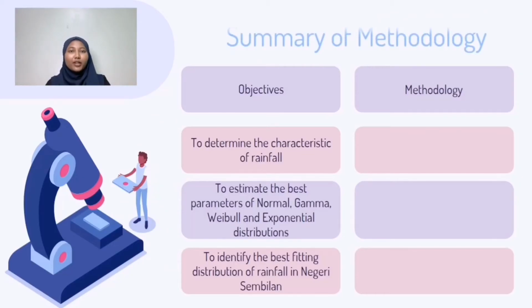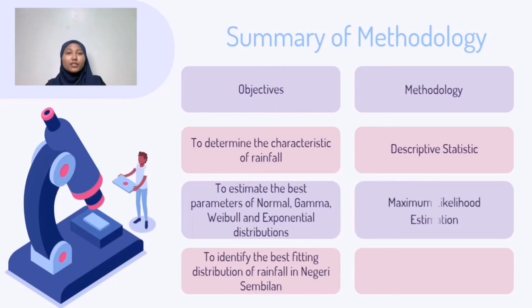This is the summary of the methodology. To fulfill the first objective, which is to determine the characteristics of the rainfall, we will use descriptive statistics, such as frequency, mean, median, and line graph.